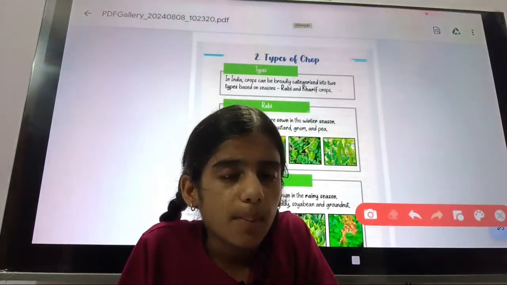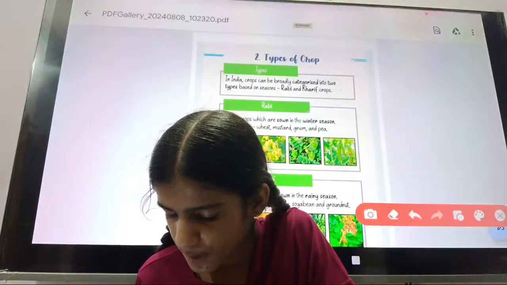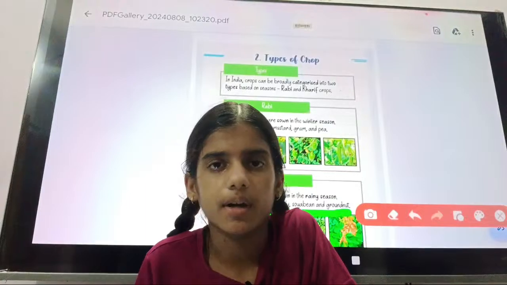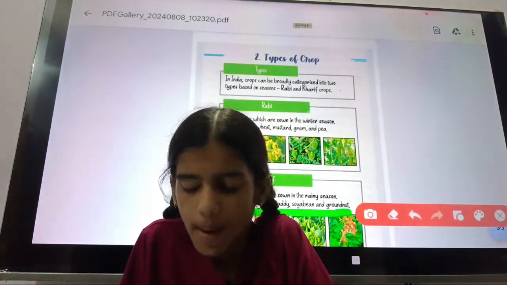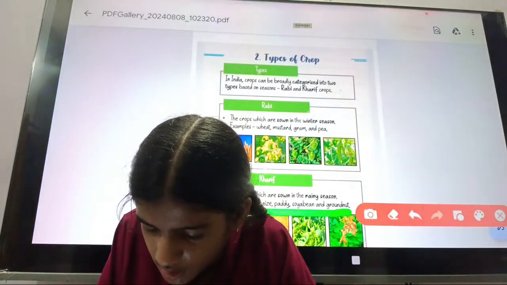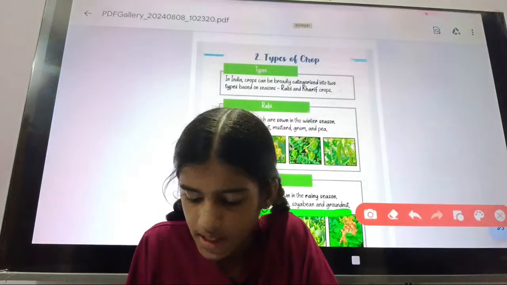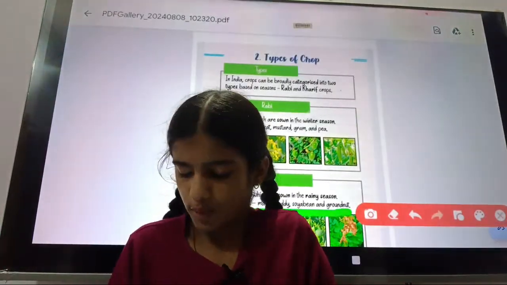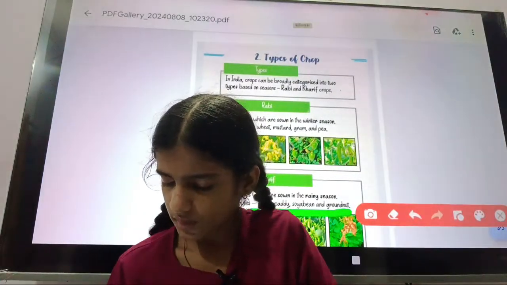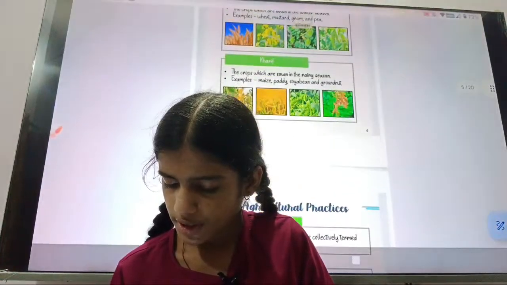Examples of the Kharif crops are maize, paddy, soya bean and groundnut. These were the examples of Kharif crops. You may remember that the examples of the Kharif crops will be maize, paddy, soya bean and groundnut. So, types of crops will be completed.